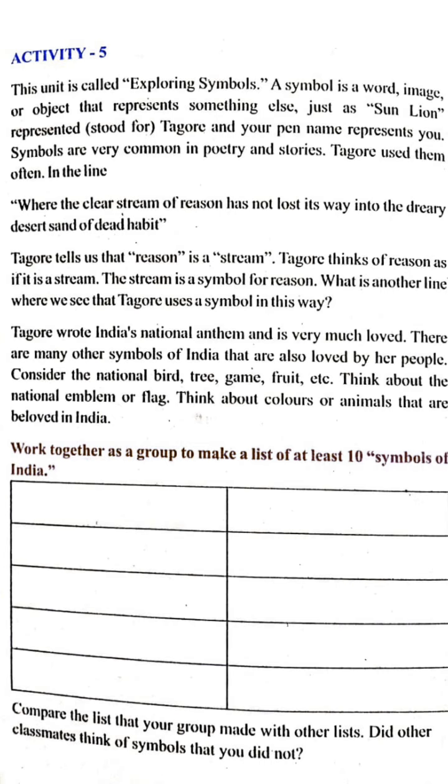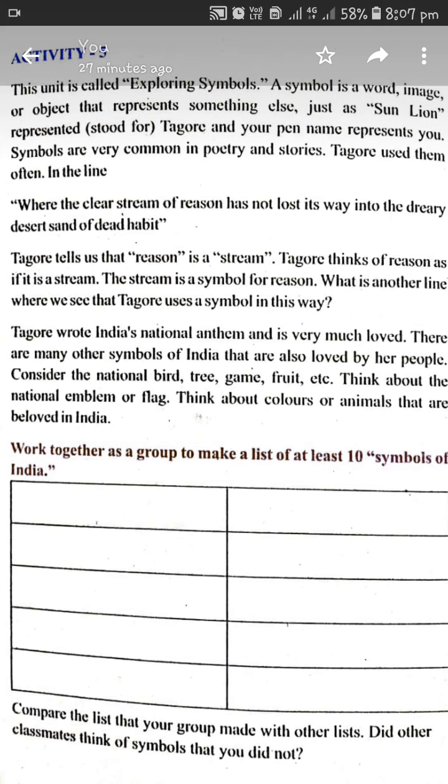For example, if your friend is there and you're trying to describe him, you will say that my friend is like a tiger. So you're praising his way of living or his nature. If you say that my friend is like a cat, you are not praising, you are saying it in a negative form, that your friend is not brave, or is a person who crosses the limits. So different animals are used for symbolizing different things. So here also Sun Lion is used to represent Tagore.